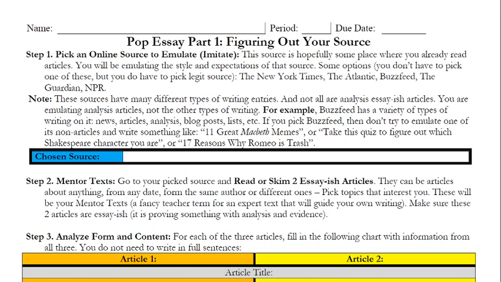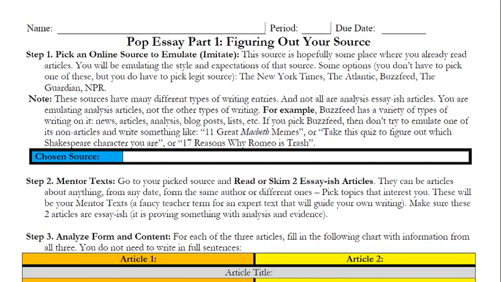If you pick BuzzFeed, then do not try to emulate one of its non-articles and write something like 11 great Macbeth memes, or take this quiz to figure out which Shakespeare character you are, or 17 reasons why Romeo is trash. It should be like one of those essay articles, not one of those non-essay ones.